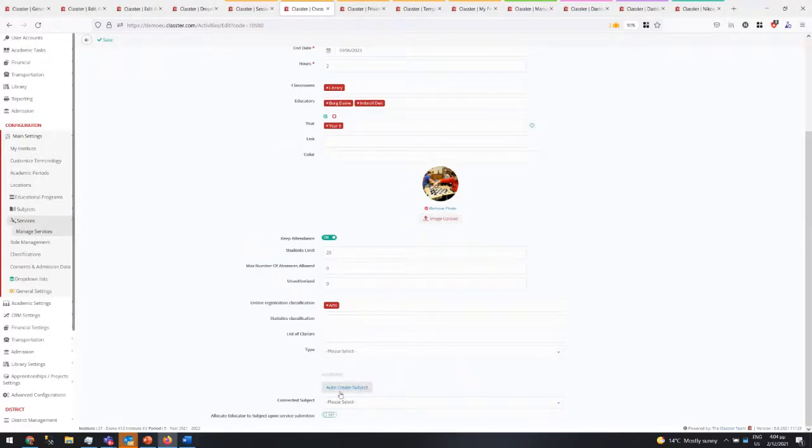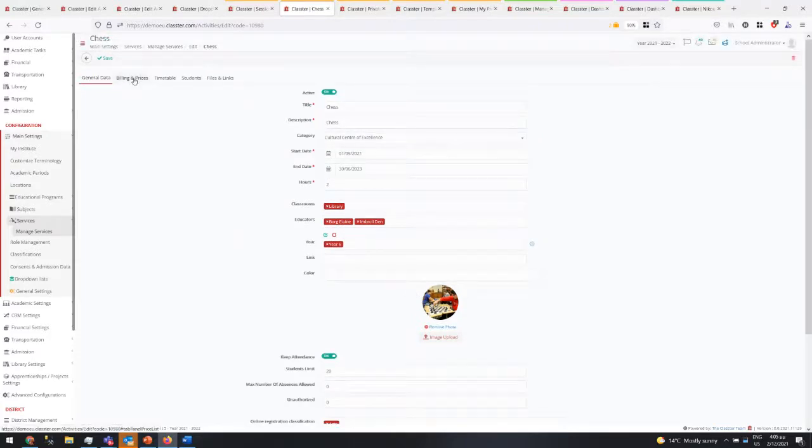So it creates an academic subject for that activity. Some activities can be just for charges, some of those that you don't care about any academic monitoring, apart maybe from attendance. And then if you need academic monitoring, then you can add a subject. And then when you add an educator here, you get the educator also for that subject.